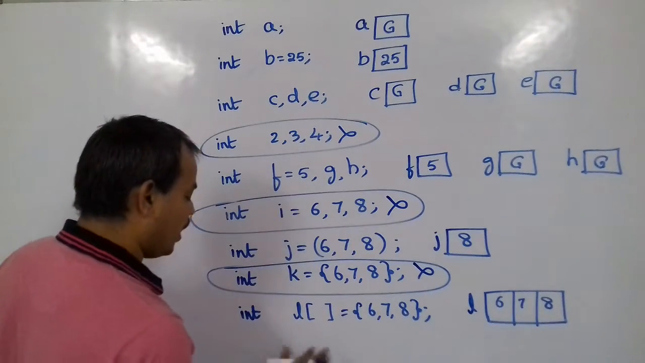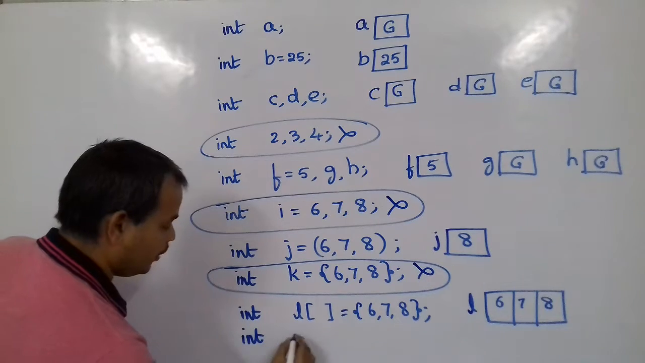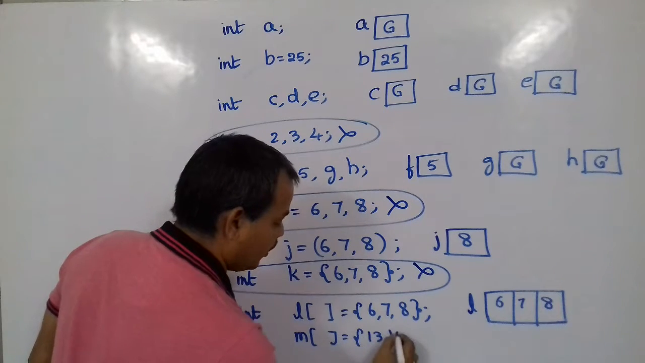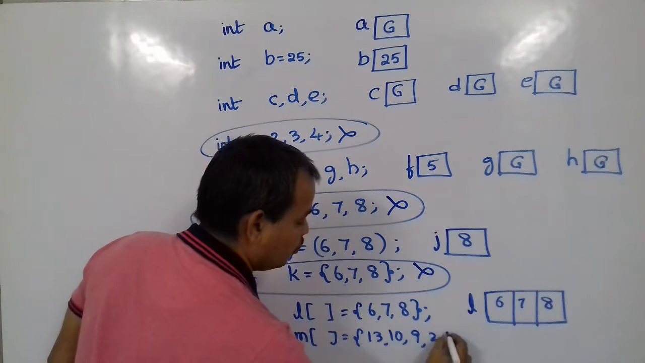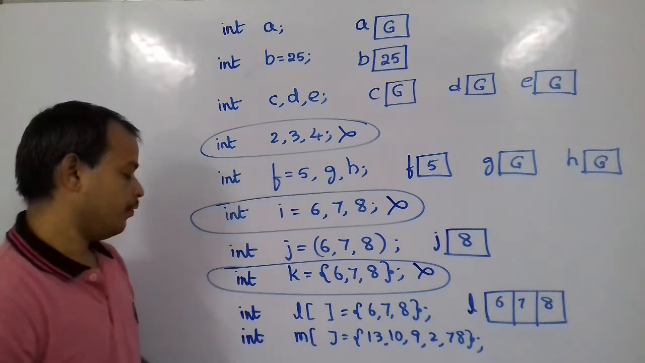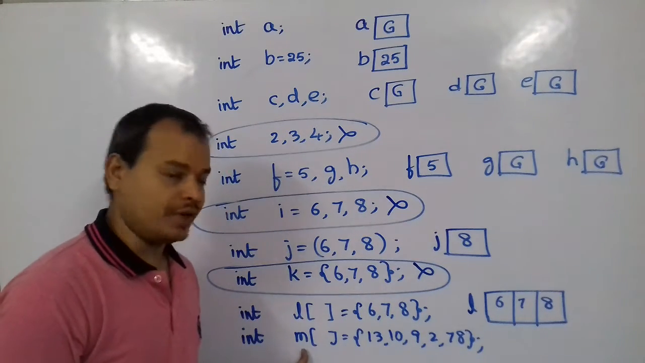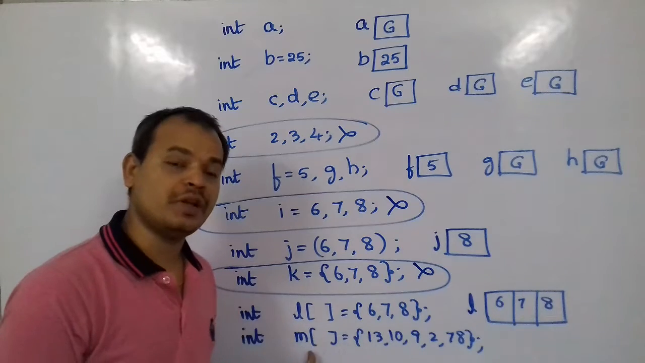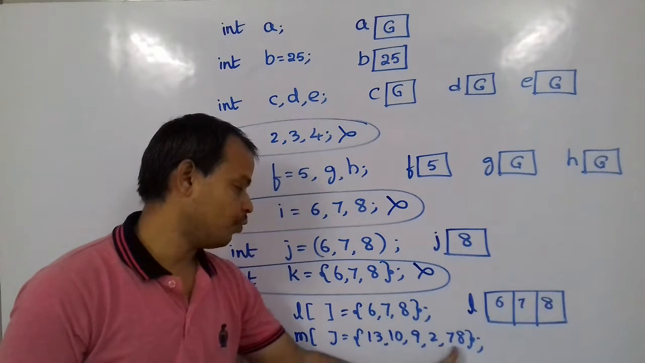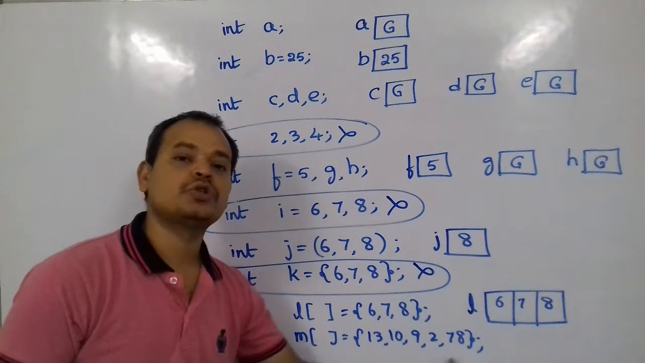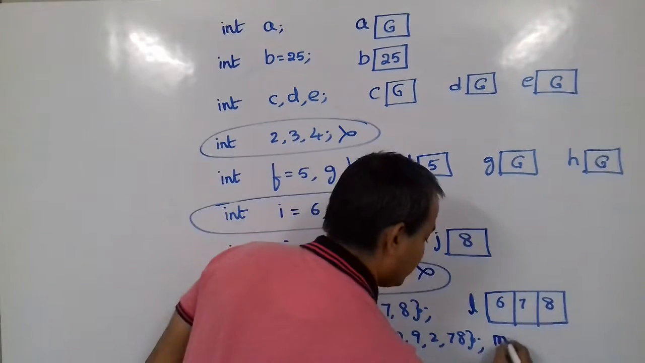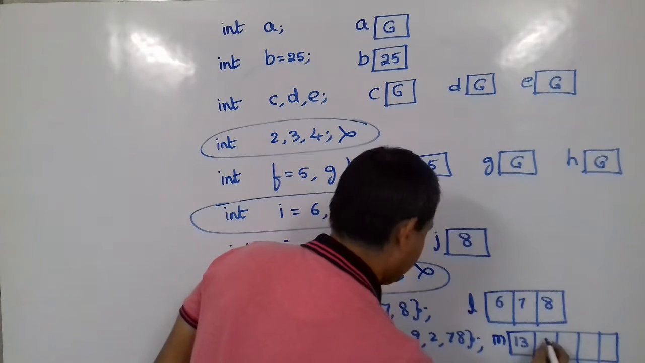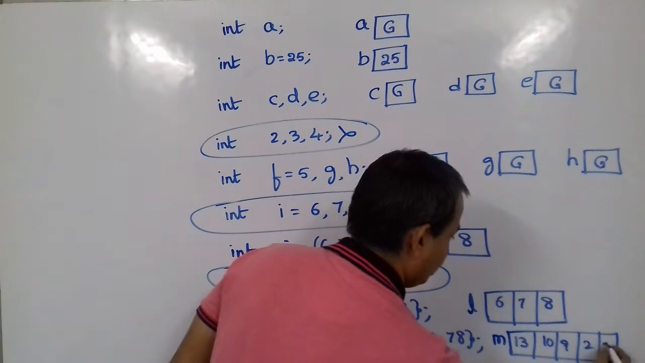Now, I write a statement something like this. int M is something like 13, 10, 9, 2, 17. With this, what will the system understand? M is a special variable compared to these normal variables, and it can hold more values at a time. How many values? These many, like 1, 2, 3, 4, 5. Memory will be allocated for storing these 5 values. So it will be something like M is created with 13, 10, 9, 2, 17.